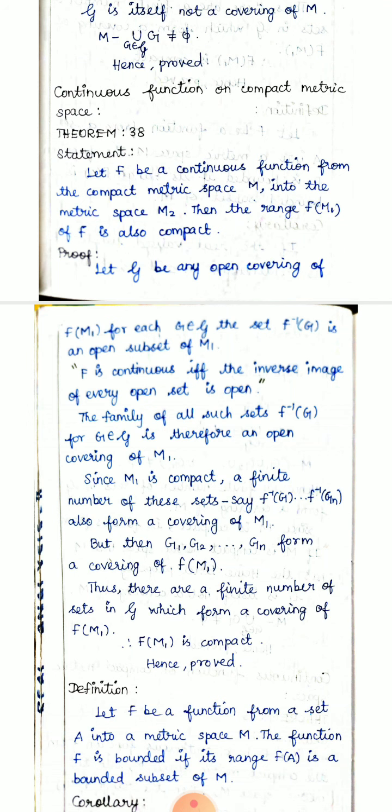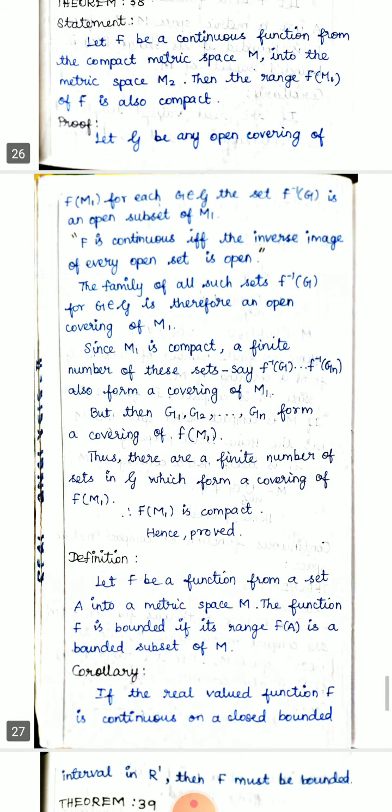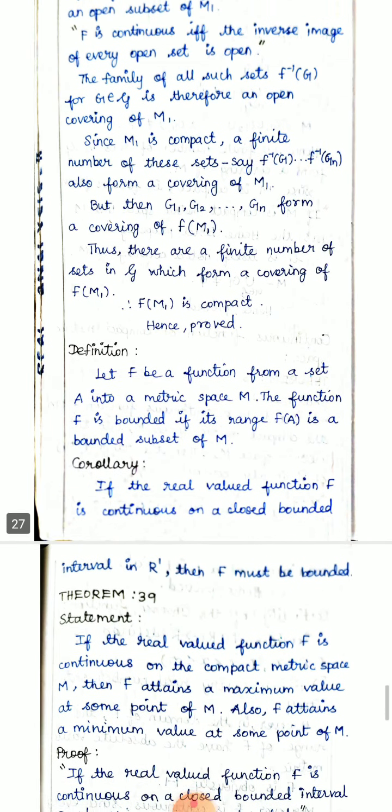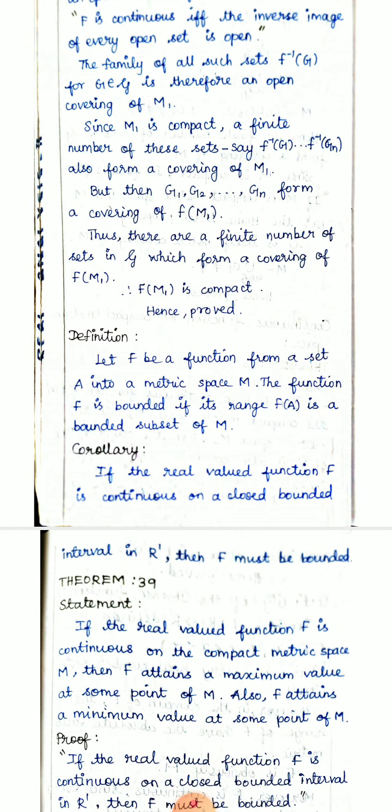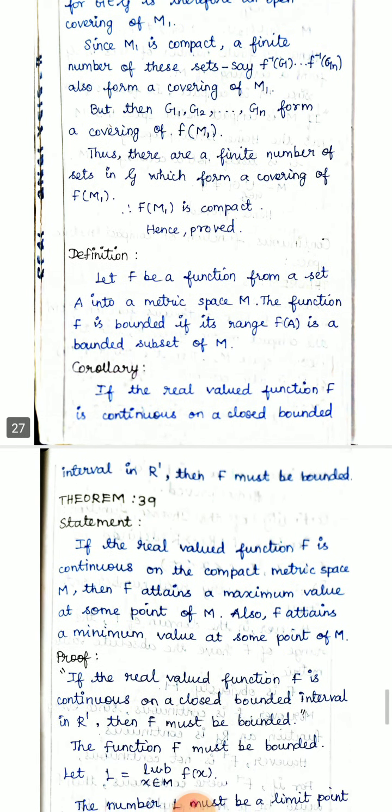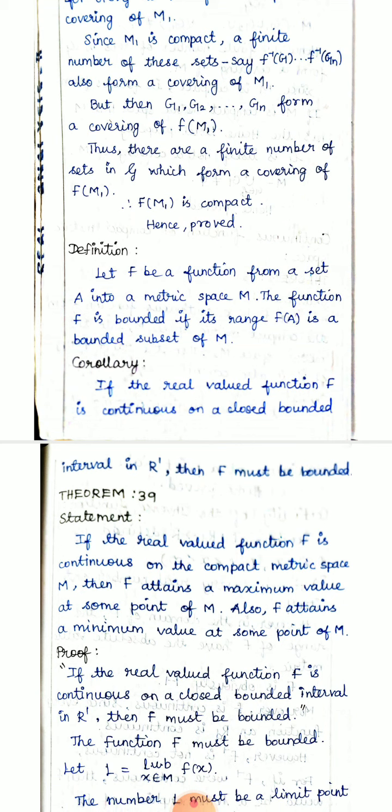Next definition: let f be a function from a set A into a metric space M. The function f is bounded if its range f of A is a bounded subset of M. So f is a function from a set A into a metric space M, and f is said to be bounded if its range f of A is a bounded subset of M.